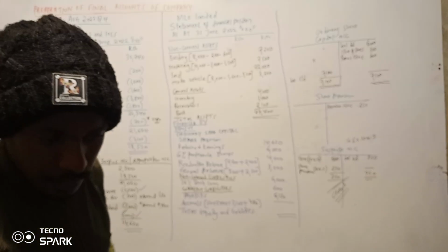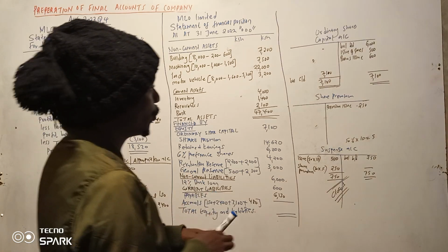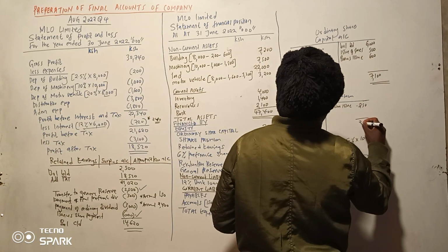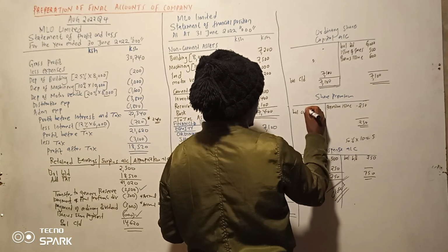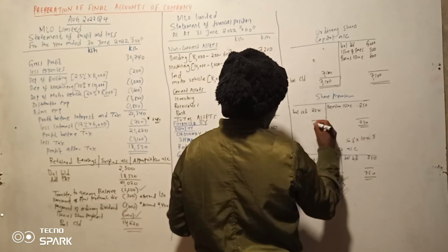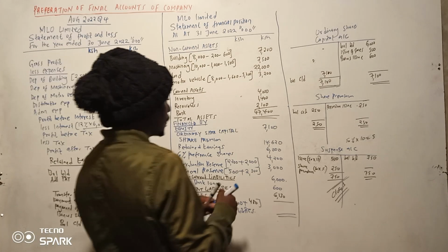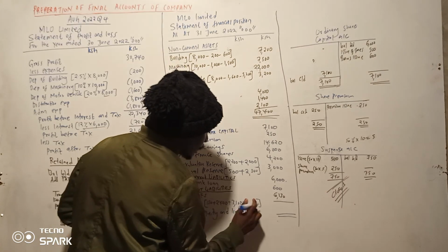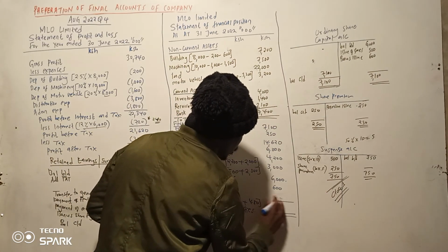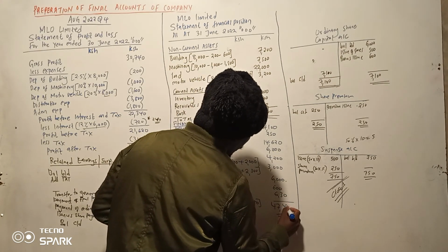Let me use another pen. 7100. Okay, share premium, we also close this account. We need to close this account to 250. Not that we close it, but it will be in the next period. So balance carried down will be 250. So this one will be 250. So that's how you treat the suspense account. So our balance here is 250. Now I think when you add all these items together, so for 80, it's 6130. I think when you add them together, you're supposed to get 47,400. I hope so.